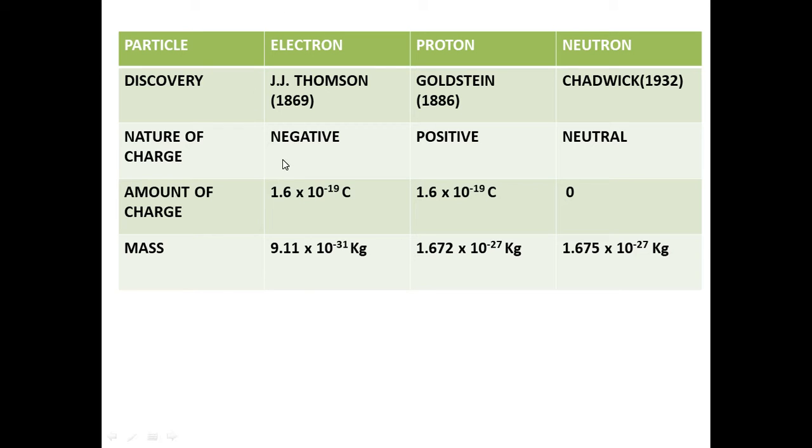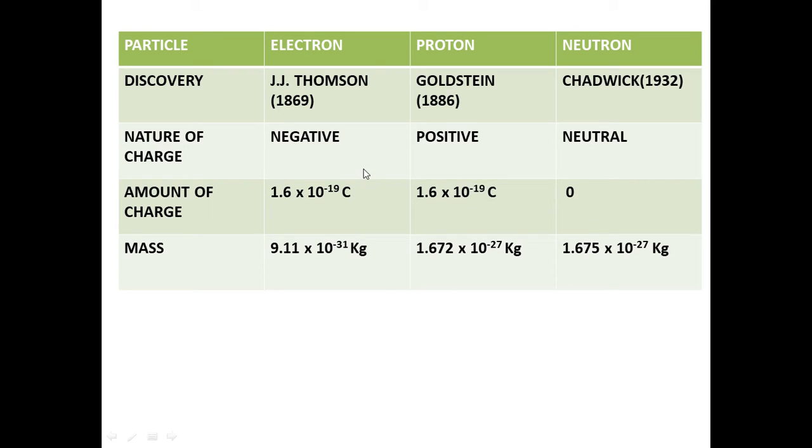For example, the discovery of the electron took place first, followed by the discovery of the proton, then the discovery of the neutron by James Chadwick in 1932. Why was the neutron discovered last? Because of its neutral nature and its zero charge.